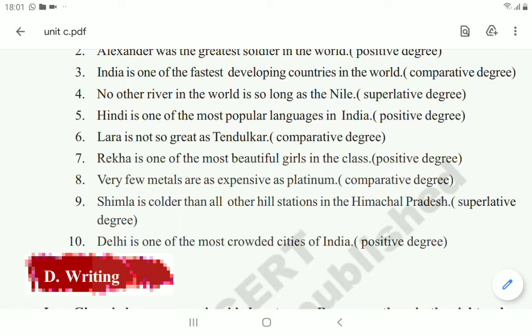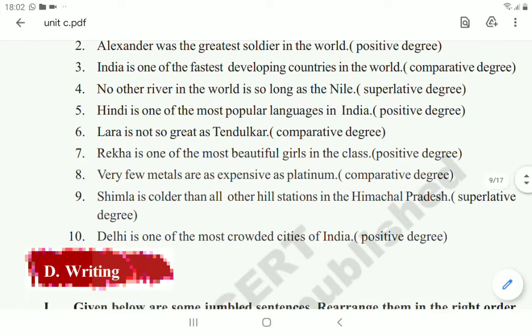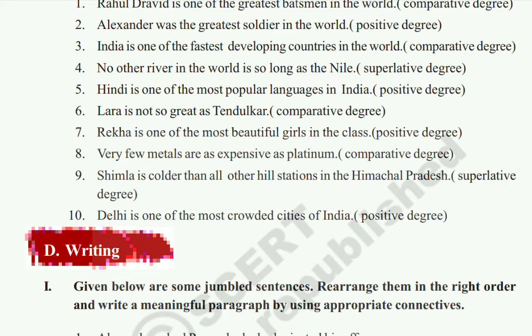Next, seventh one. Rekha is one of the most beautiful girls in the class. So most beautiful means that is in the superlative degree. Beautiful, more beautiful, most beautiful. Okay, this one we have to change in the positive degree. So, very few girls in the class are as beautiful as Rekha.